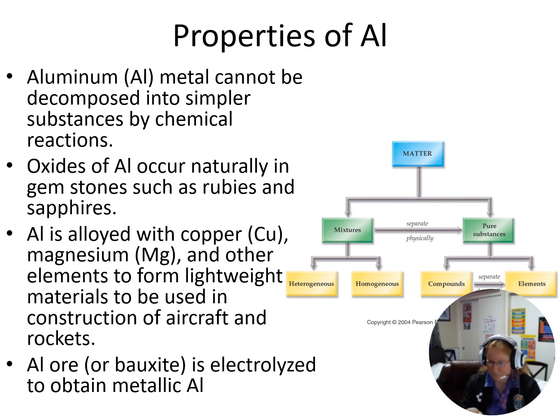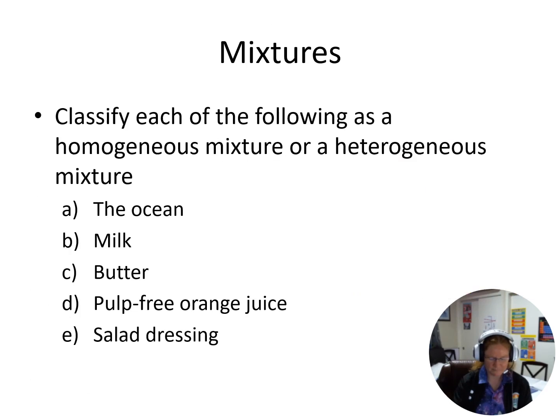And then aluminum ore. If I want pure aluminum, I would take something like bauxite, aluminum ore, and I would use some sort of technique to separate the components of bauxite and then isolate my metallic aluminum. All right, so we have all those different classifications.